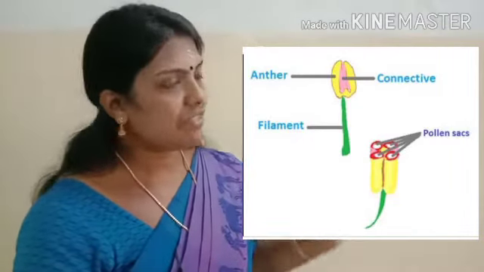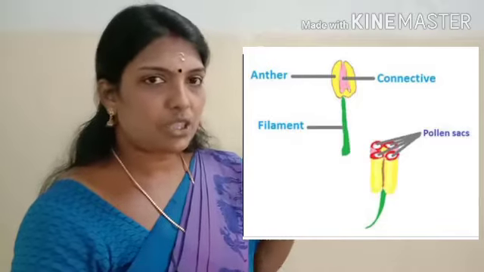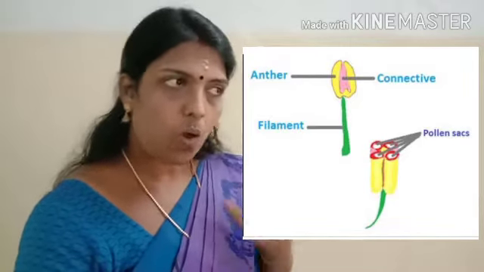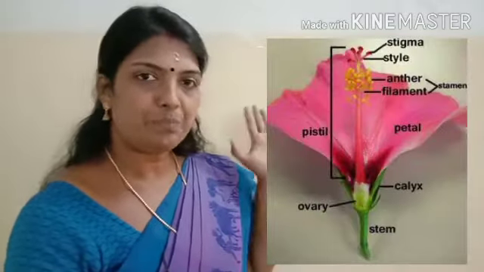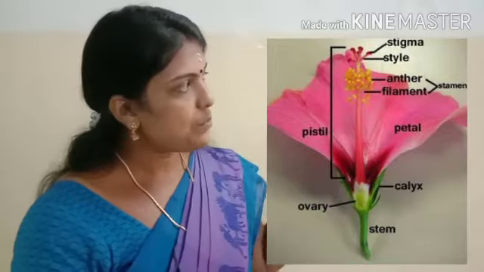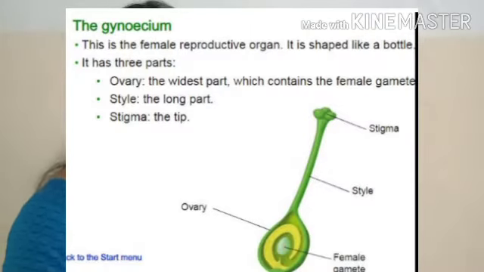So anther and filament are together. Anther and filament are the two parts coming under stamen. All the stamens are collectively called androecium. Likewise, gynoecium is the female part, and the total pistil or carpel are together known as gynoecium.